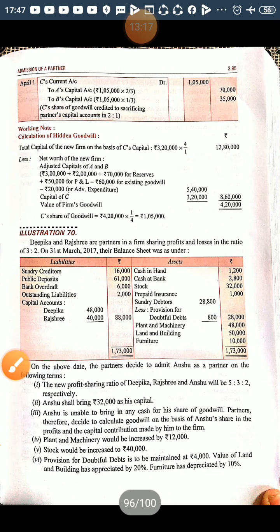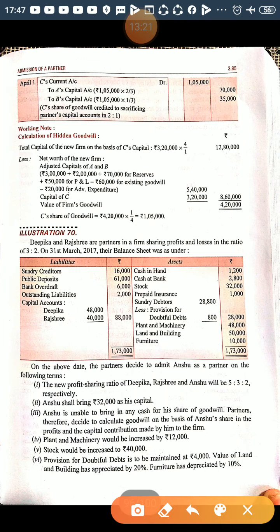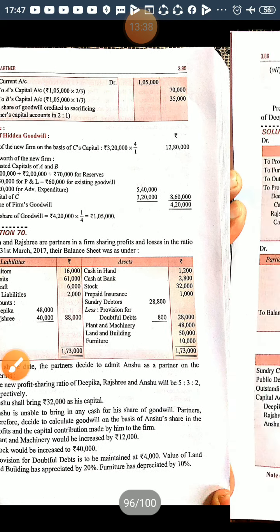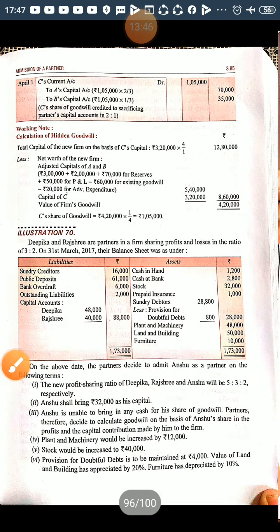Now next is land and building. Land and building is 50,000, and there is an adjustment: the value of land and building has appreciated by 20%. 20% of 50,000 is 10,000. An increase in an asset is a gain, so it should be credited and added. 50 plus 10, 60,000. Easy.